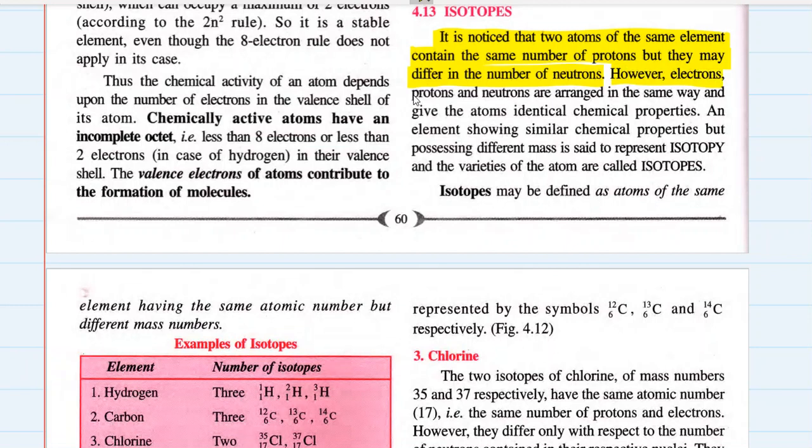However, the electrons, protons and neutrons are arranged in the same way and give the atoms identical chemical properties. The chemical properties of these atoms are the same because the number of protons and electrons are the same, but the number of neutrons is different. So that makes their physical properties a little different from each other. An element showing similar chemical properties but possessing different mass is said to represent isotopy.